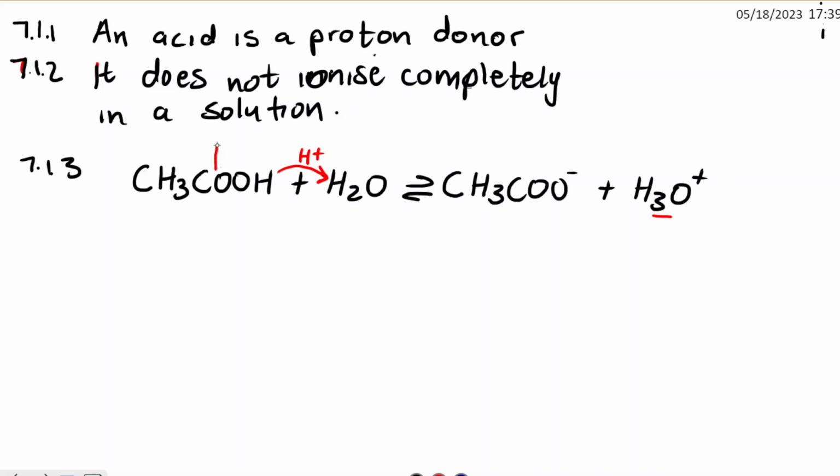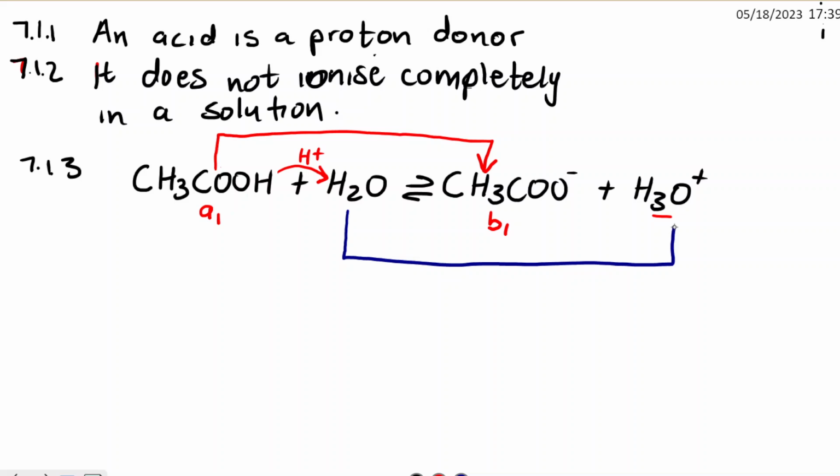So this is an acid because it donates. If you look on the right of your equation, it became CH3COO minus. So we call this acid 1, and its conjugate base is CH3COO minus. We call it base 1. Now this water which received a proton, remember Bronsted says a base is a substance that accepts or receives a proton. So this one is our base. Then you look at the right, it became H3O plus. So we call this now acid 2.